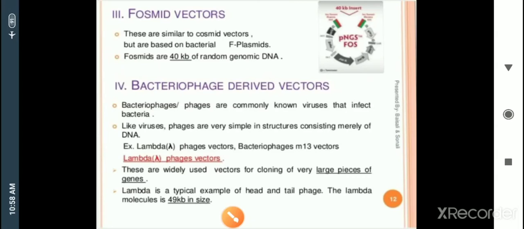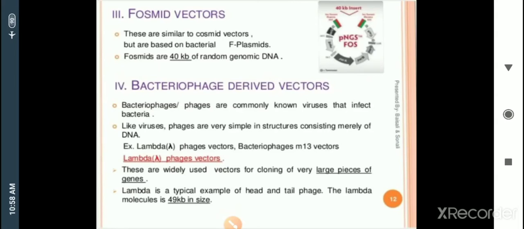Till now we talked about the plasmids, like PBR322 and pUC vector. The next one is the phasmid vectors, and then the fourth type is the bacteriophage-derived vectors. These are derived from the bacteriophage. First of all, what are bacteriophages? The viruses which infect the bacteria are called bacteriophages.